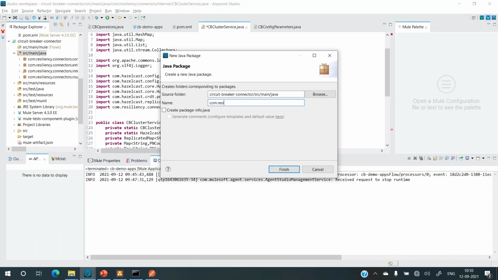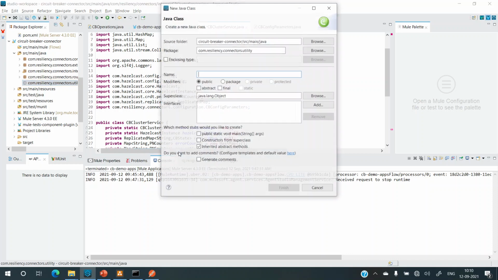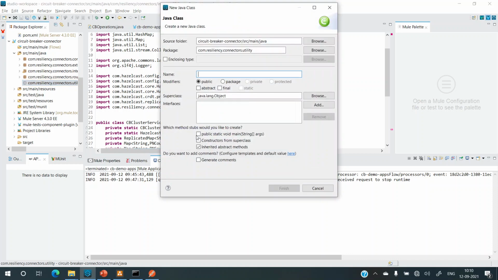So let me create resiliency.connectors.utility, I'll name it utility, and add a static class called CBConstants. So this will be a single point wherein we can change any constant that we want rather than hard coding a string right away. So I'll add CBConstants. So this is a constants class.